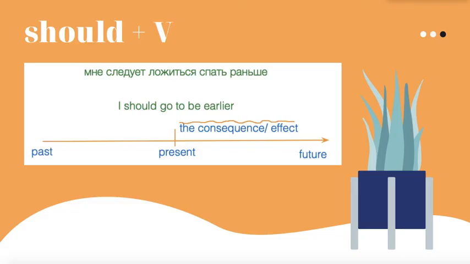Okay, let's look at some visuals. I'm sure it'll help you to grasp the idea of the simple infinitive and the perfect infinitive. Should plus the bare infinitive. This is your life, past, present, and future. You're here. And if you say, I should go to bed earlier, this action, this go action, will have the effect or the consequence in the nearest future and now, like in the present, right? I should go to bed earlier. You're referring to the future, not to the past.